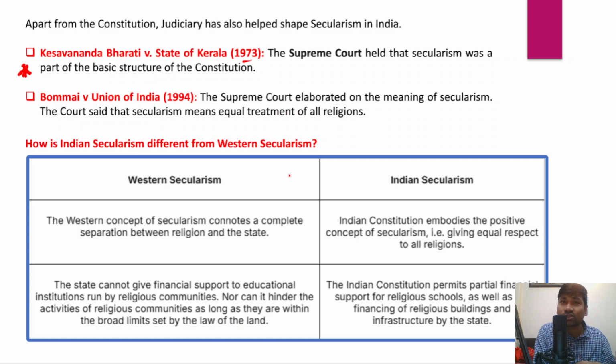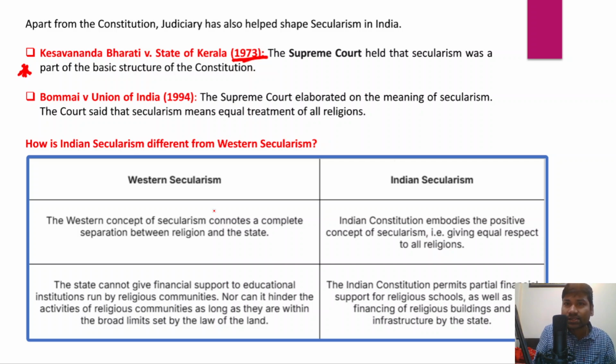In this case, the Supreme Court held that Parliament can amend any part of the Indian Constitution, but it cannot alter or destroy the basic structure of the Indian Constitution. There are certain provisions which form part of the basic structure, and Parliament cannot alter them. This is what the Supreme Court said in the Kesavananda Bharati case.